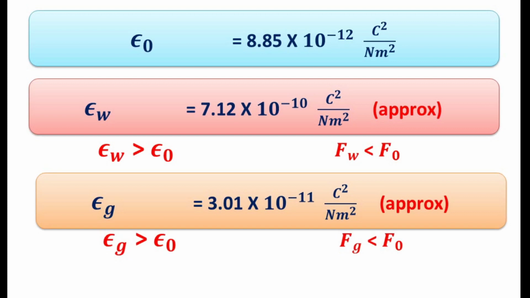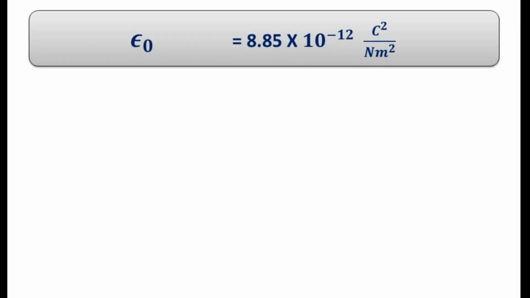There are so many mediums available. Different types of liquids are there, oils are there, different types of glasses are there. But how to learn all the values of permittivity? Need not learn all the values, just learn the value of permittivity of free space.